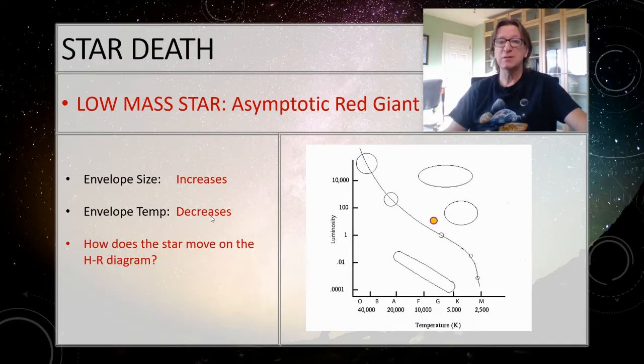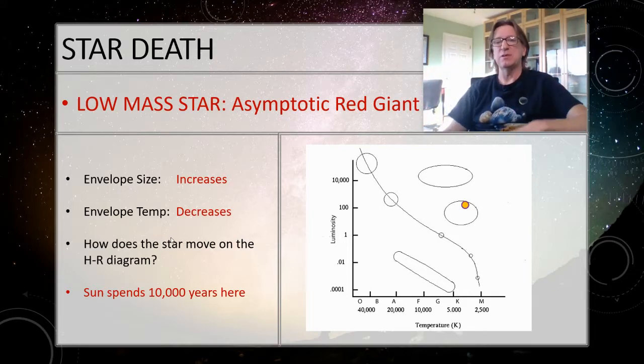Okay, did you think about it? All right, so the envelope size is increasing, so it's going to move this way. And then the temperature is decreasing, so it's going to move this way, so it pops up here. And you see that we're just barely in the red giant area. And in really extreme cases, it can actually get up here towards the supergiant area. But because, again, it's not going to last very long for this low mass star, only about 10,000 years, there's not time for it to get really big.